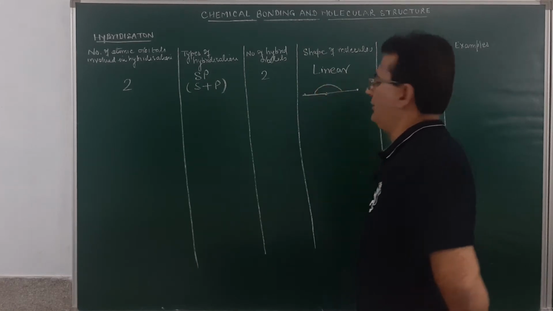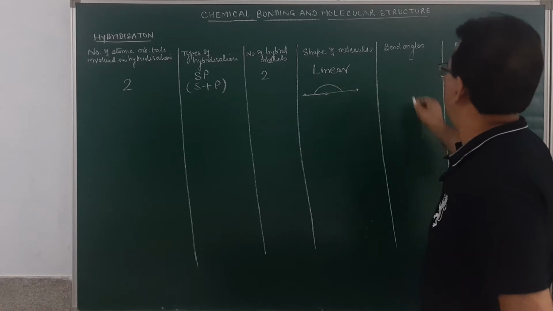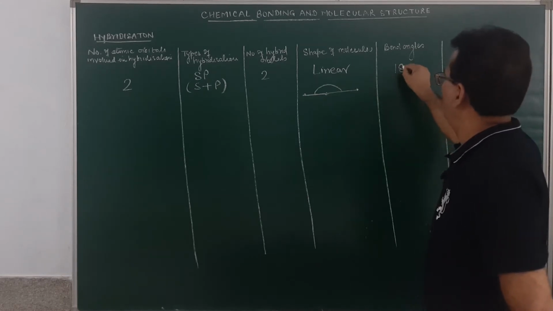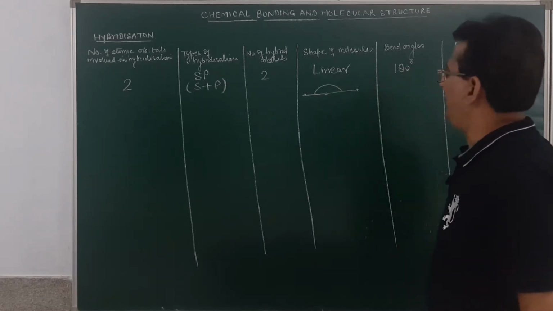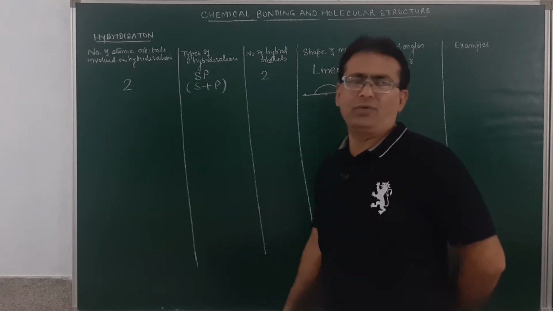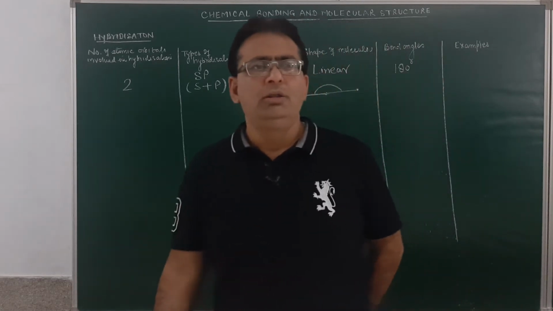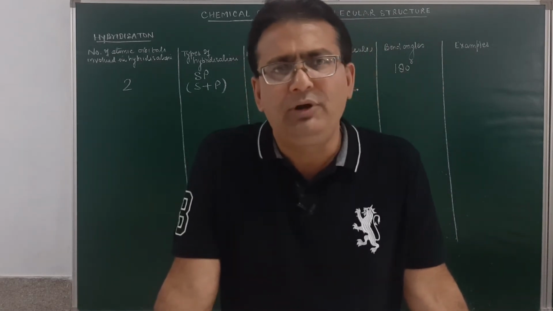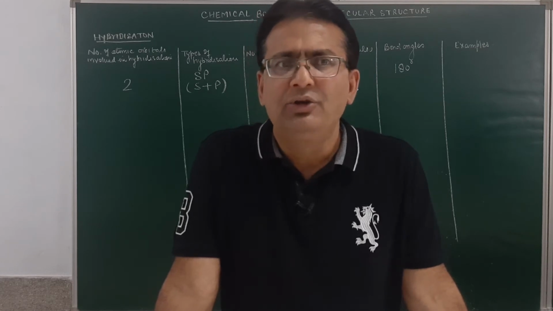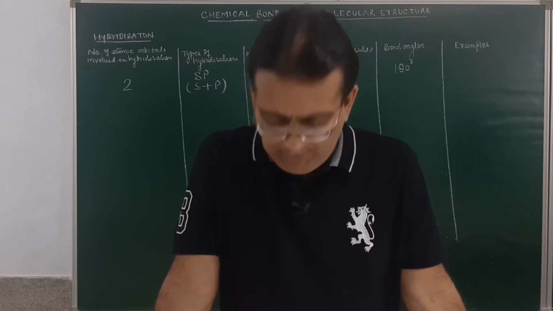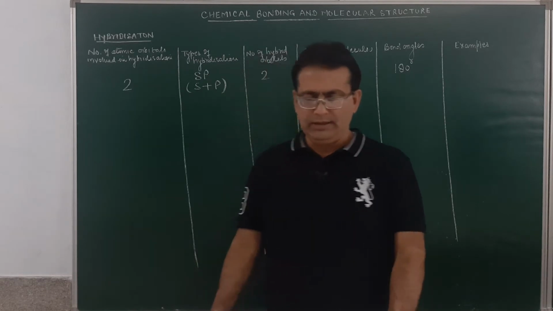So remember, students, whenever there is sp hybridization, the two sp hybrid orbitals will orient themselves so as to acquire a linear geometry. Is it clear?